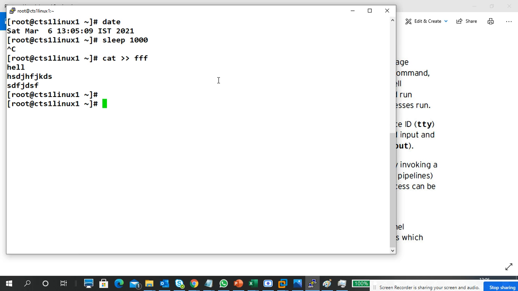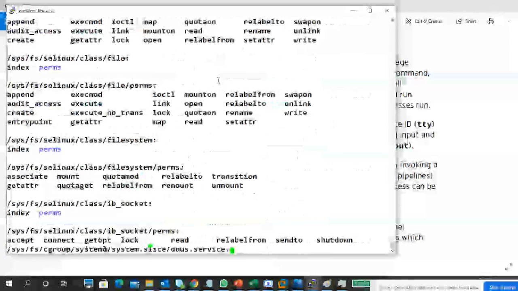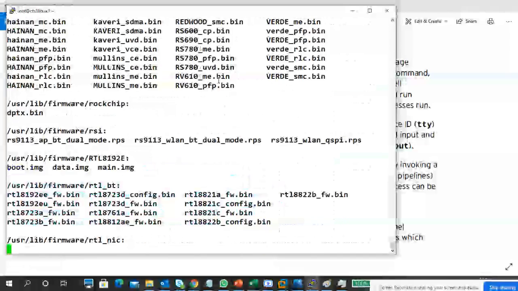Or something happens in the background, so we don't know; it just completes and returns our terminal. For example, I type a very big command, like ls -R on a directory with so many directories and things in it. It keeps on running till the process is completed.